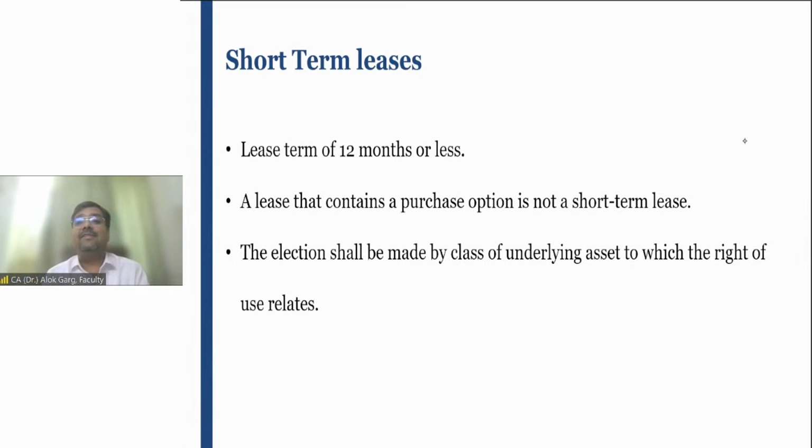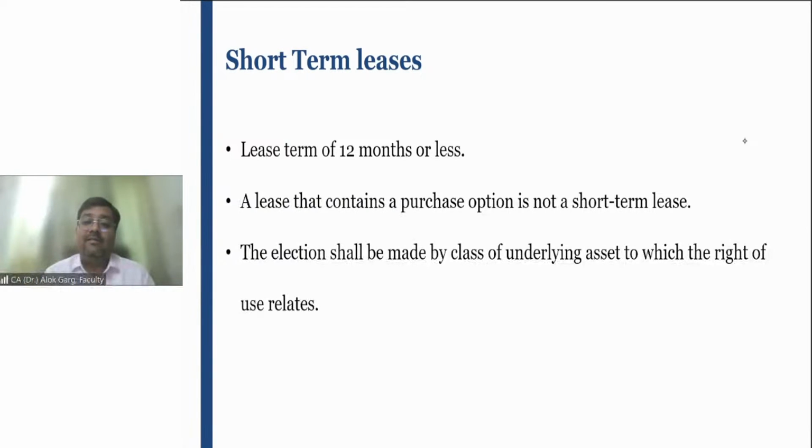Yes, Radhika, you're right. It is 10 months only. Why? Because I have not said that he is reasonably certain that he will not avail the termination option. I have said that he is reasonably certain that he will avail the termination option. He will terminate the contract. When he will terminate the contract, what is your non-cancelable period? What is your lease term? Your lease term is equal to 10 months only.